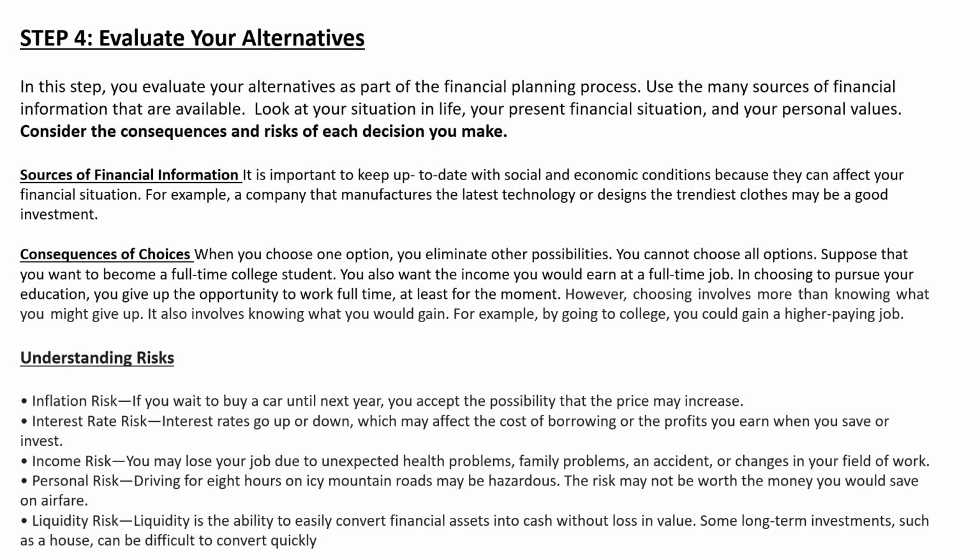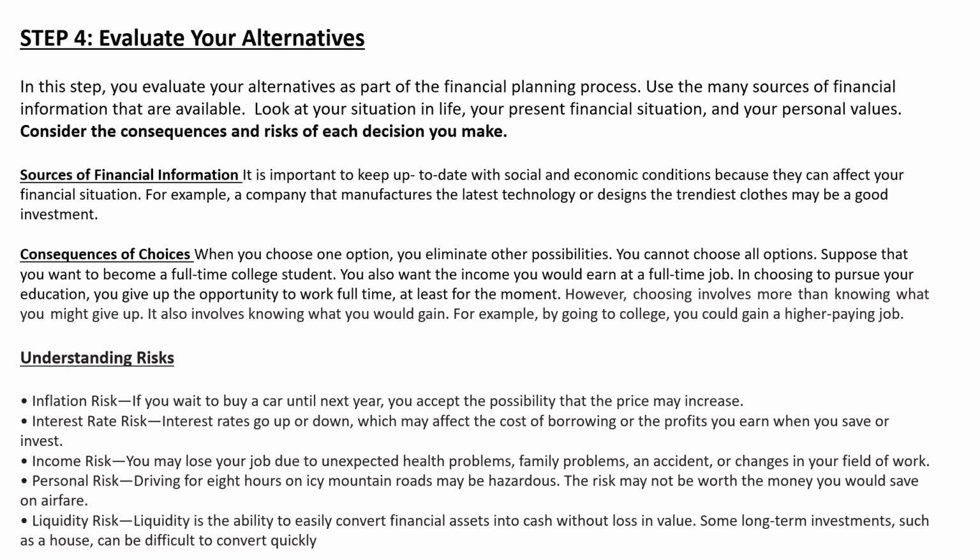While investing, you have various options and you have to choose one of them, as you cannot choose all the options. Use the many sources of financial information that are available. You have to study, analyze, and source all the financial information available. Look at your situation in life, your present personal financial situation and your personal values.